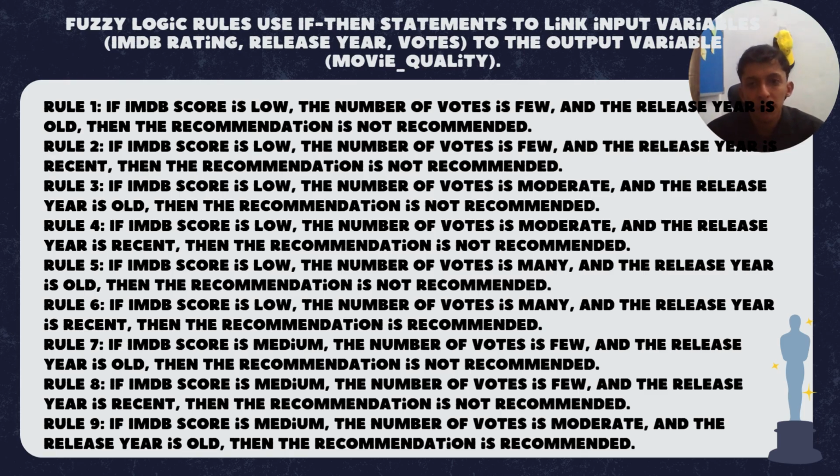For example, if a movie has a low IMDb score, the number of votes is few, and the release is old, then the recommendation will be not recommended. On the other hand, if it has a high score, many votes, and a recent release year, the result will be highly recommended. These rules form the brain of the fuzzy system, allowing us to classify movies with human-like reasoning.